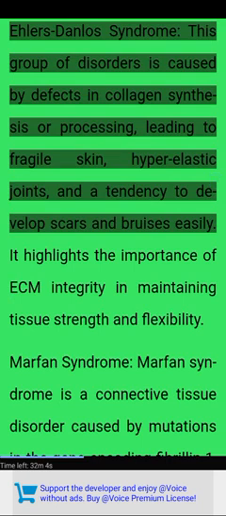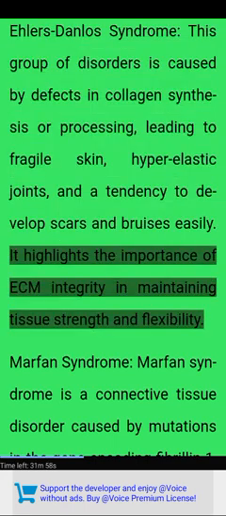Ehlers-Danlos syndrome. This group of disorders is caused by defects in collagen synthesis or processing, leading to fragile skin, hyperelastic joints, and a tendency to develop scars and bruises easily. It highlights the importance of ECM integrity in maintaining tissue strength and flexibility.